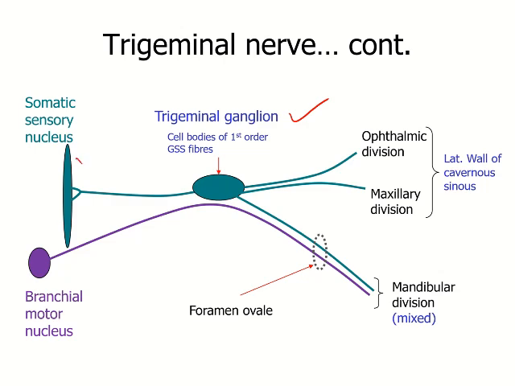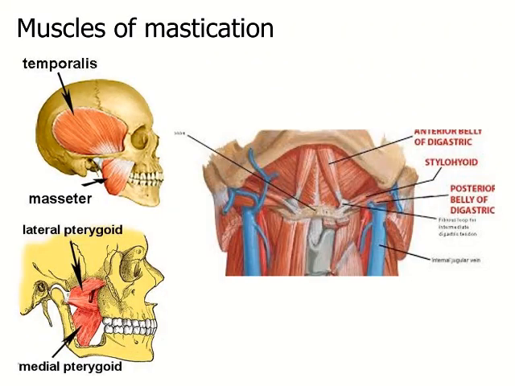The general somatic sensory nucleus lying in the pons is actually the cell bodies of the second order neuron in the sensory pathway. And the branchial motor component carried through the mandibular division will supply the muscles of mastication. You can name the muscles of mastication. It's a list of muscles. You have the temporalis muscle, you have the medial and lateral pterygoid muscles, then the masseter muscle, and then other muscles like the anterior belly of digastric and the mylohyoid muscles.